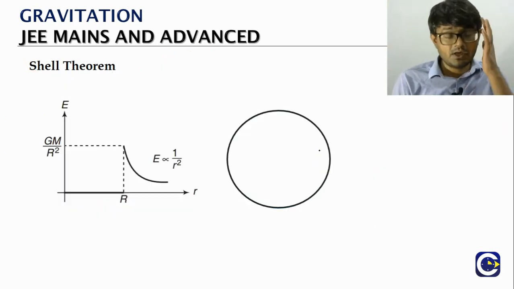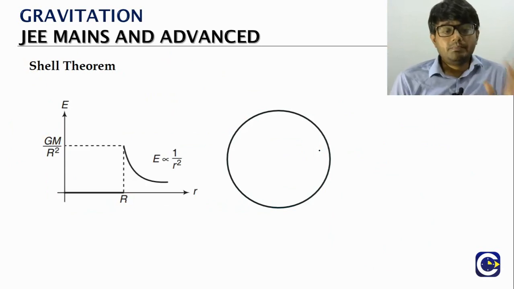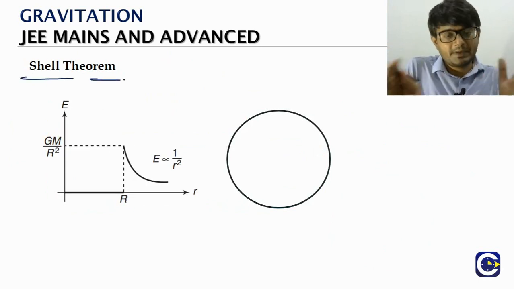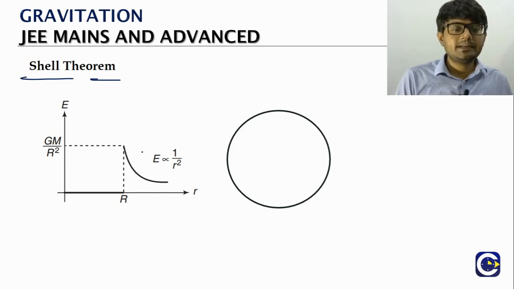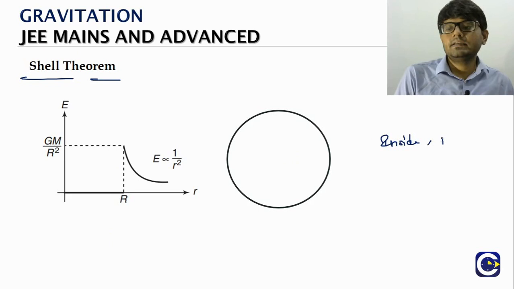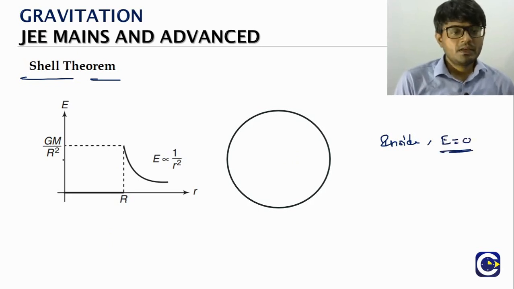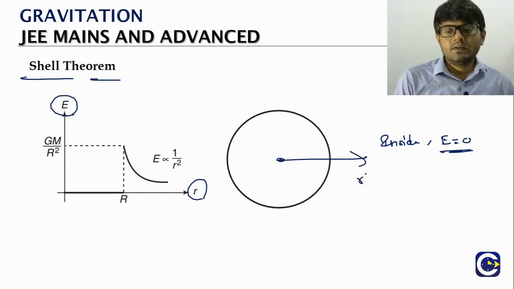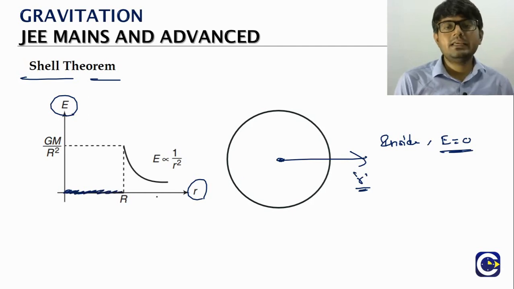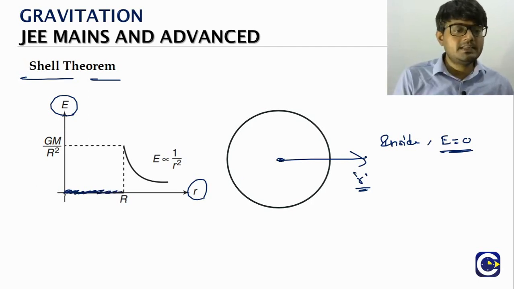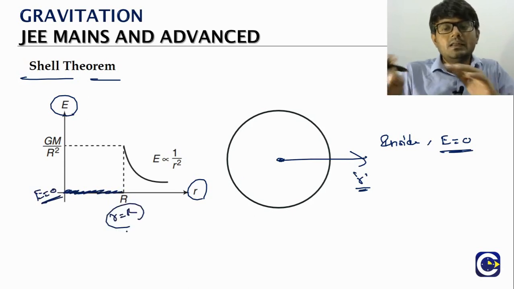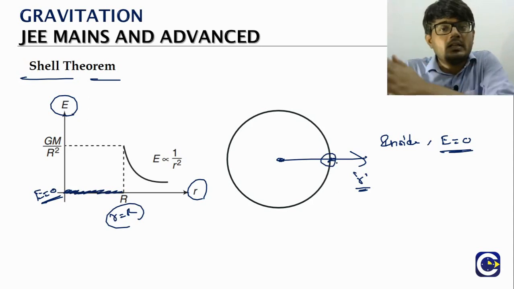Now sometimes we may get questions in terms of the graphical representation. So look at it. Inside means E is equal to 0. We are plotting the field with respect to the distance from the center of the shell. See here, where is the curve? It is lying on the x-axis. Means all this is representing E is equal to 0 till the point is on the surface.